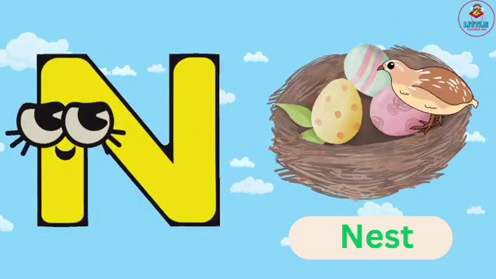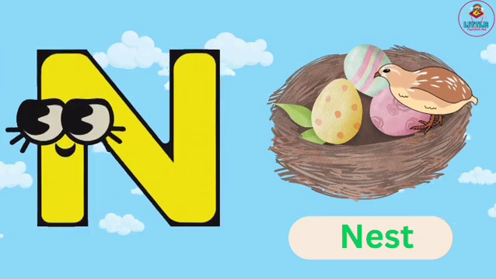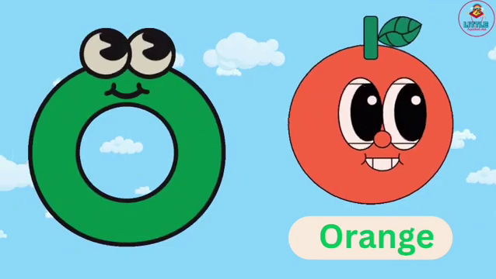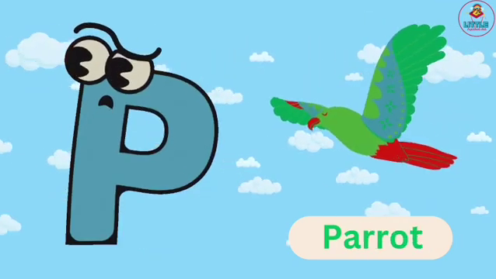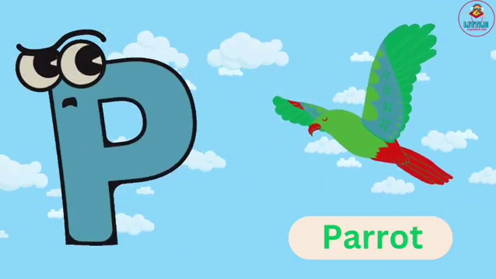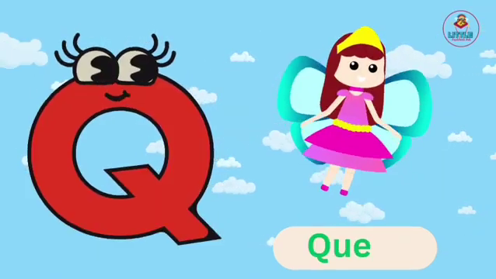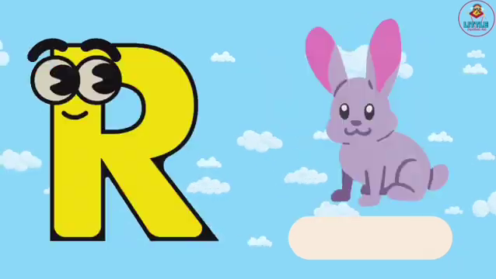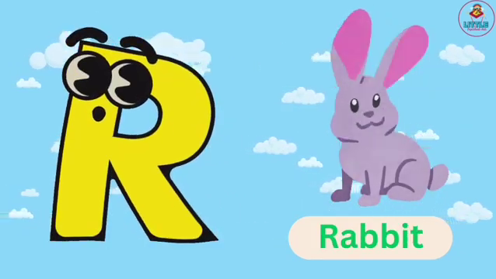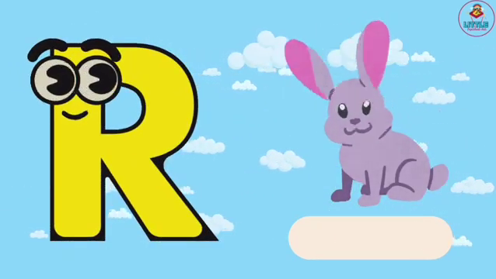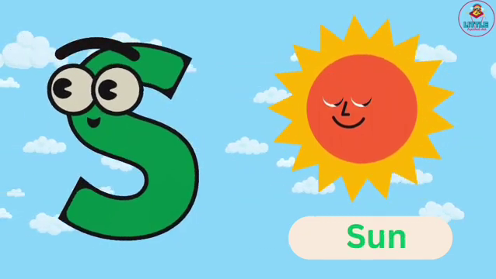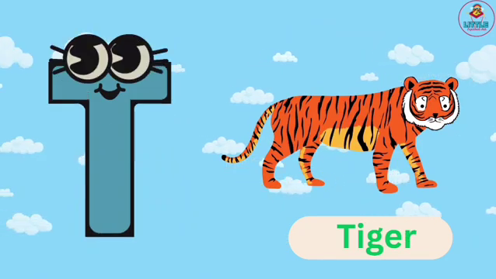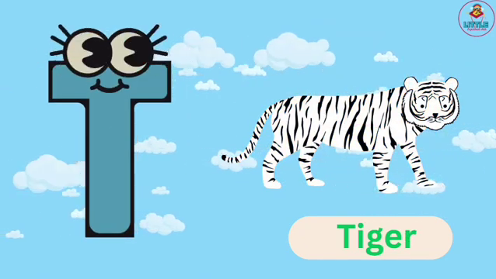monkey. N for nest, nest. O for orange, orange. P for parrot, parrot. Q for queen, queen. R for rabbit, rabbit. S for sun, sun. T for tiger, tiger.